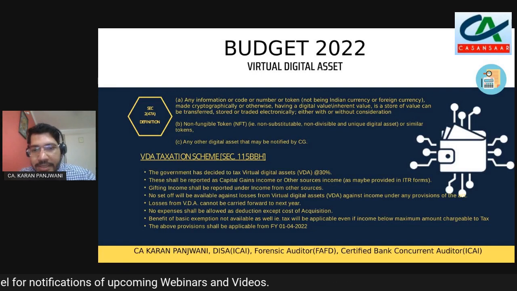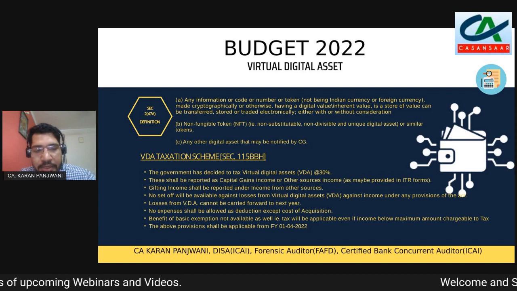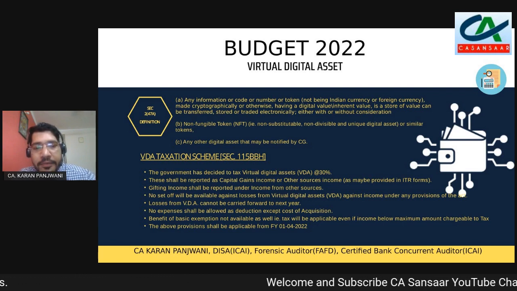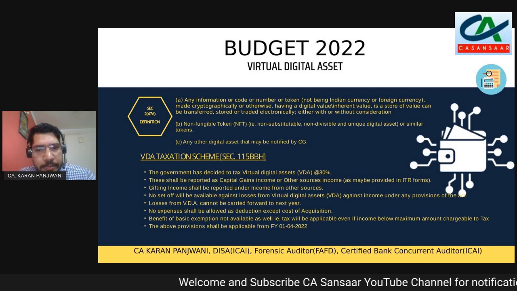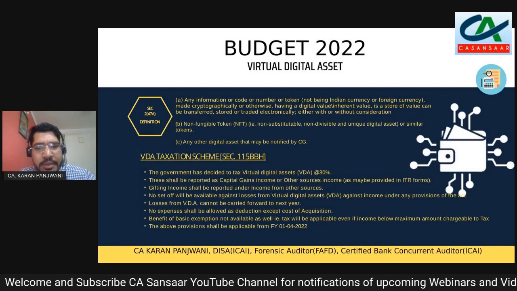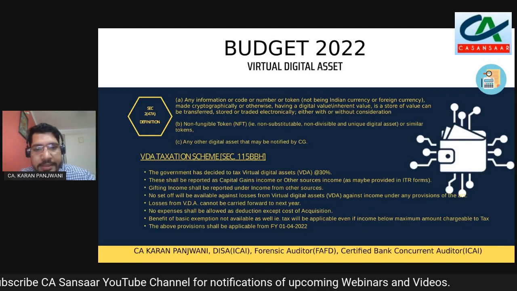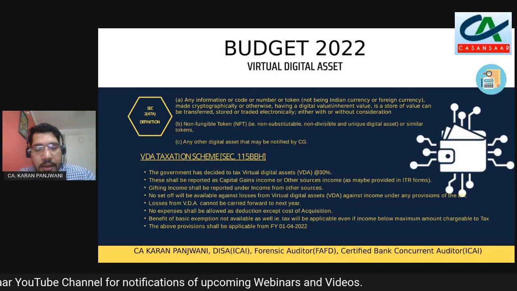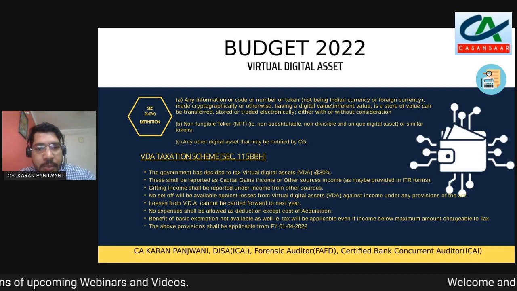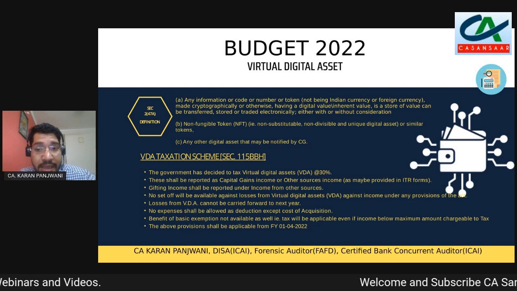But what happened with this definition was that it has been made so wide that it includes certain other assets that might create a very big confusion. So in the past few days, there was a discussion with the stakeholders, and there might be a tweaking in the definition to exclude certain assets. Certain assets like cashback points can also be included because they are in a way information which has a digital value.